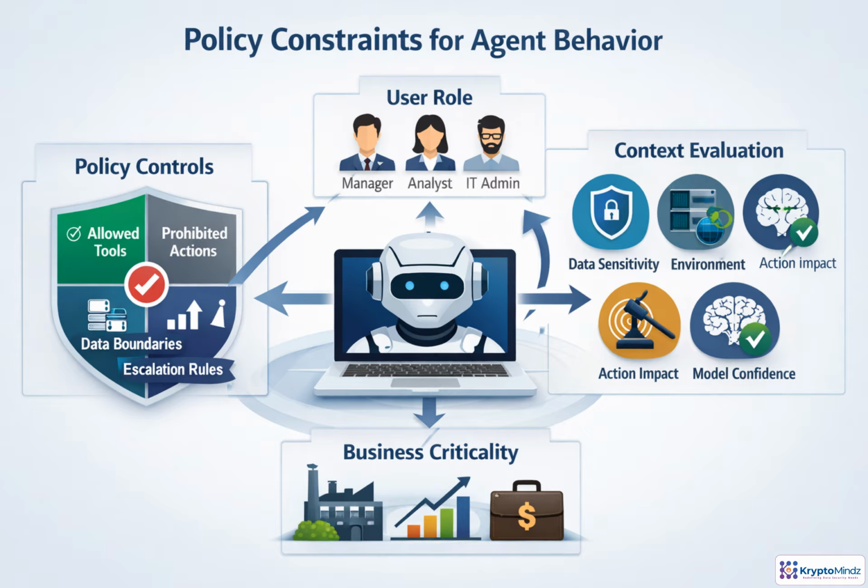Agents should not decide what they are allowed to do from prompts alone. They need policy constraints that operate at runtime. A request may be safe for an IT admin, risky for an analyst, and forbidden for an external user. The decision should account for data sensitivity, environment, confidence, reversibility, and business impact. Good policy turns those signals into outcomes: allow, deny, require approval, simulate first, or rate limit. Policy as code makes those decisions consistent, testable, and auditable.